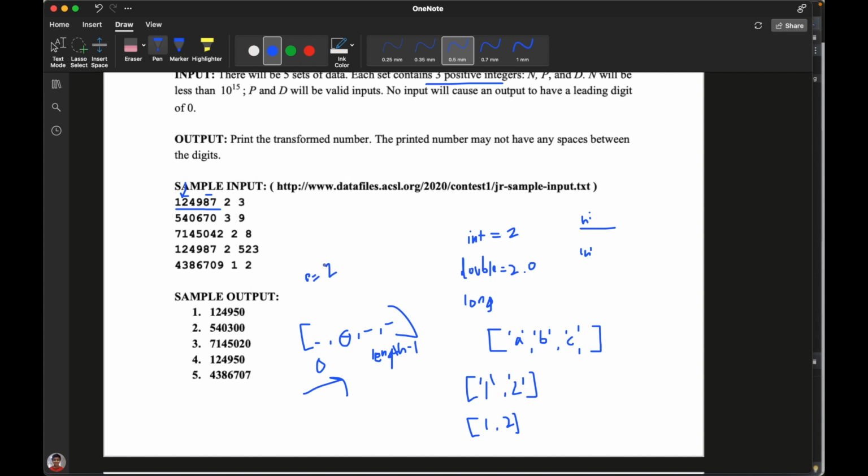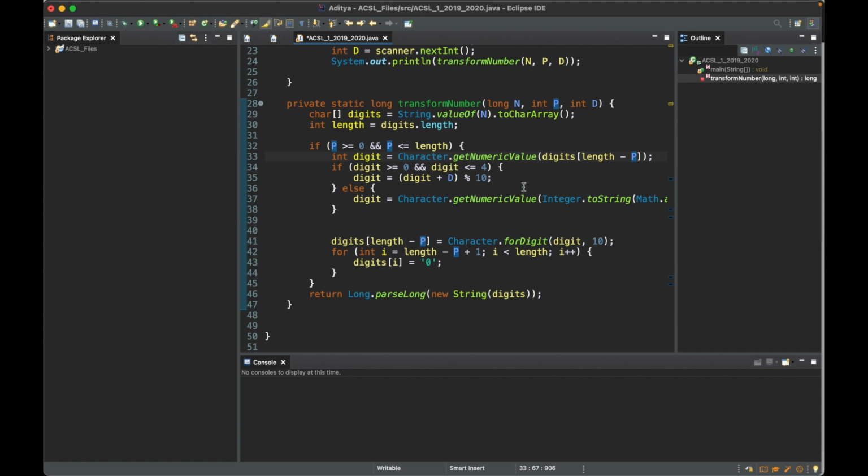Let's look at this example, right? p equals 2 and the length of this is 1, 2, 3, 4, 5, 6. If you do 6 minus 2, you're basically looking at the 4th index, which is 0, 1, 2, 3, 4, which is exactly the number that we were looking for. And that basically represents going through the array from the right side. All right, so that's why we're doing length minus p and then taking the index of the array, getting that value, and converting that character value to an integer value.